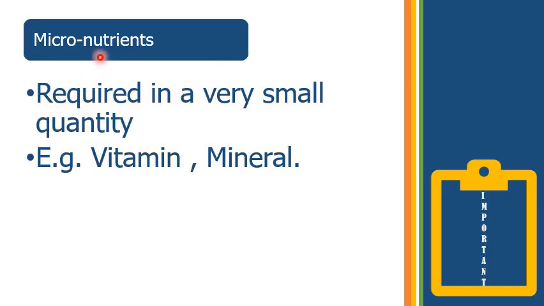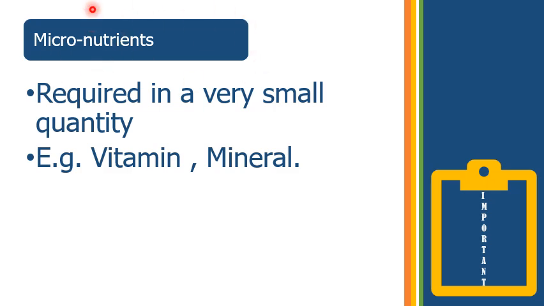Now there are two concepts, micro and macro: micronutrients and macronutrients. First of all, we have learnt about nutrition: the taking in and using of food. Now nutrients are those which we get in our food.